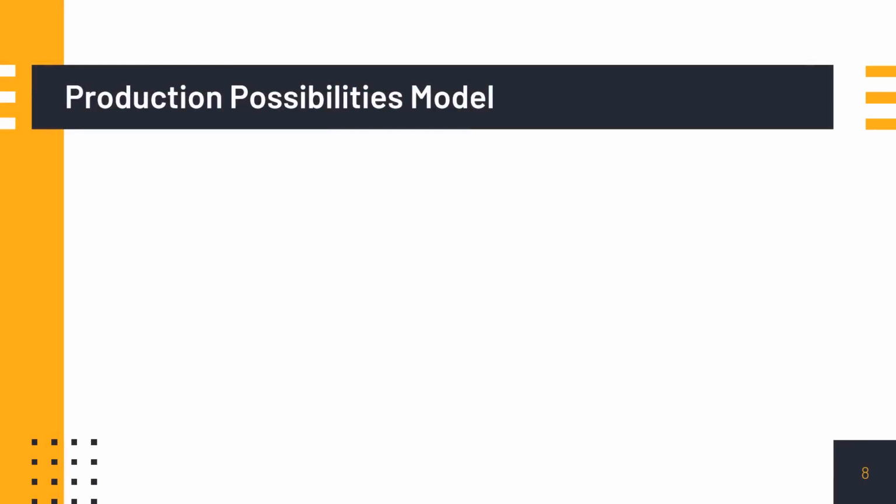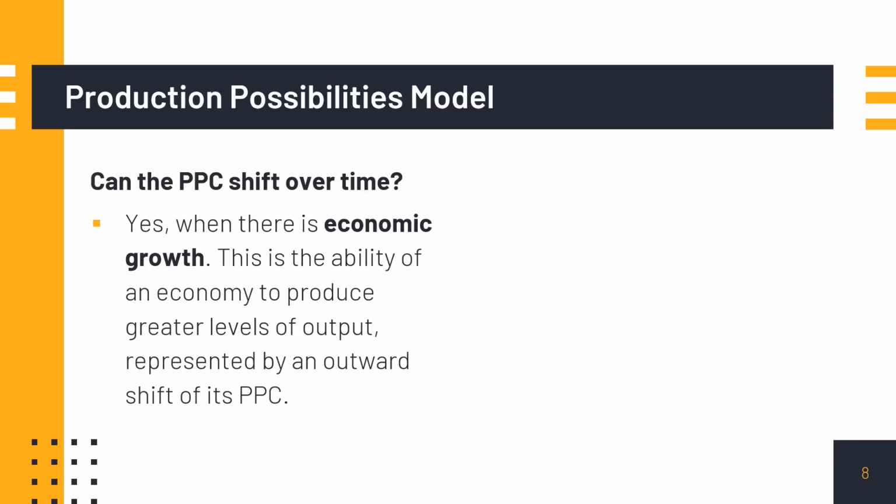Now let's ask ourselves, can the PPC shift over time? The answer is yes, the PPC can shift. When the PPC shifts outwards, it's called having economic growth. What it means is, it is the ability of the economy to produce greater levels of output, which is represented by an outward shift of its PPC.